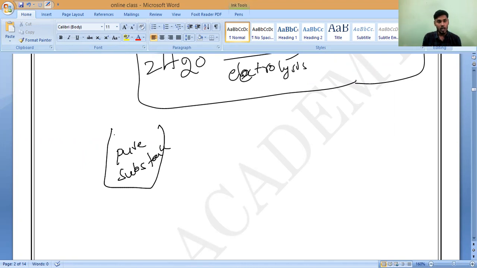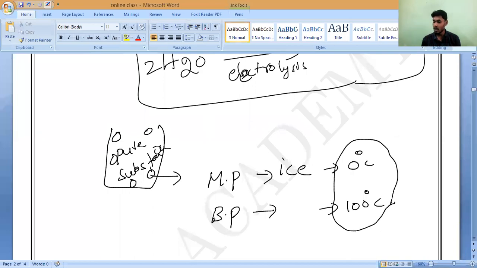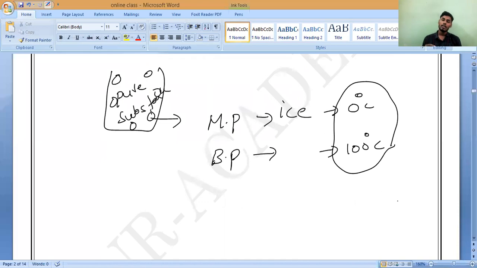Means if I take water, up water, bottom water, or middle water, everywhere you can take, what is the melting point? If you take ice, what is the melting point? Melting point 0 degrees Celsius. In the same way, the boiling point of water is 100 degrees Celsius. If you heat American water, Indian water, Pakistan water, whatever the water, the boiling point is only 100 degrees Celsius.